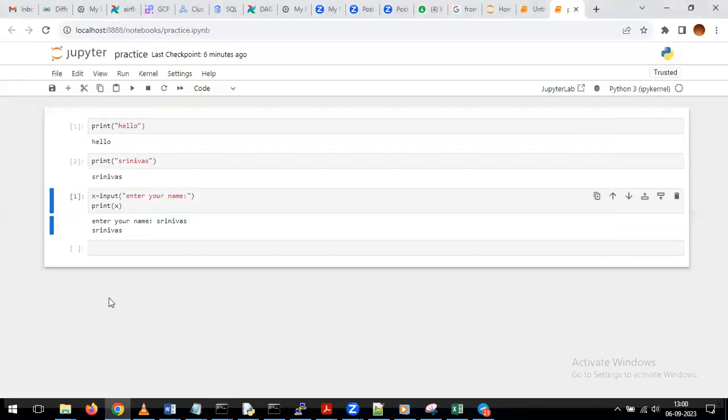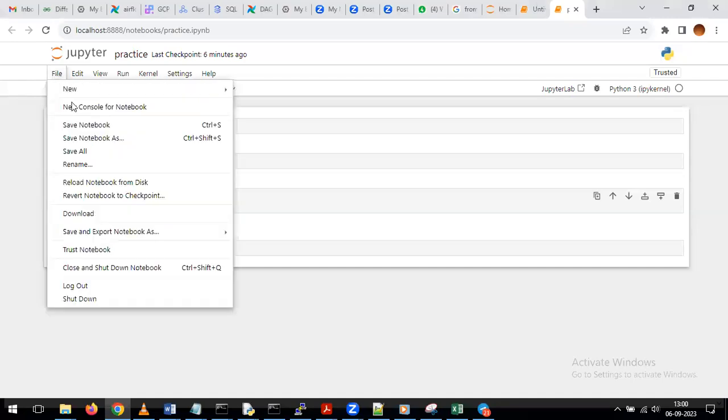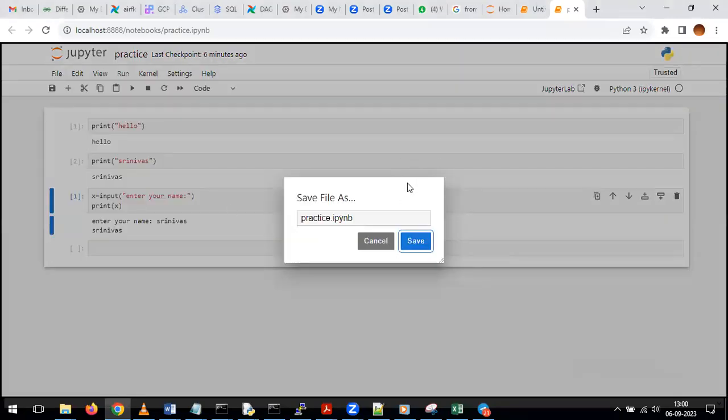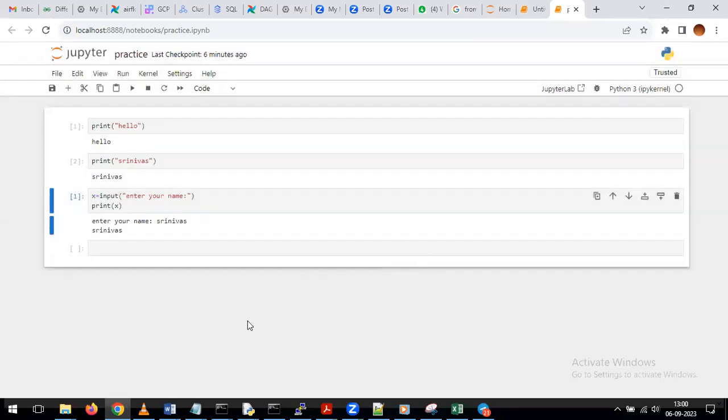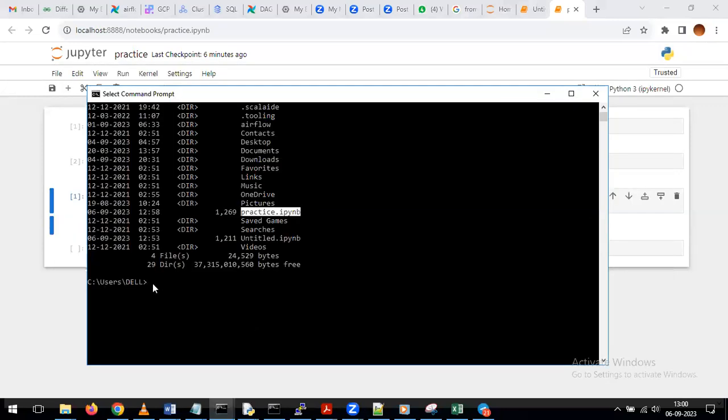Actually, in the older versions, I saw an option whenever we clicked like this, it gave the path, asking in which path you want to save. But in this version, for some reason, it is not showing that. For now, you can click on save. But I can say that whenever we click on save, by default it is saving in this path.